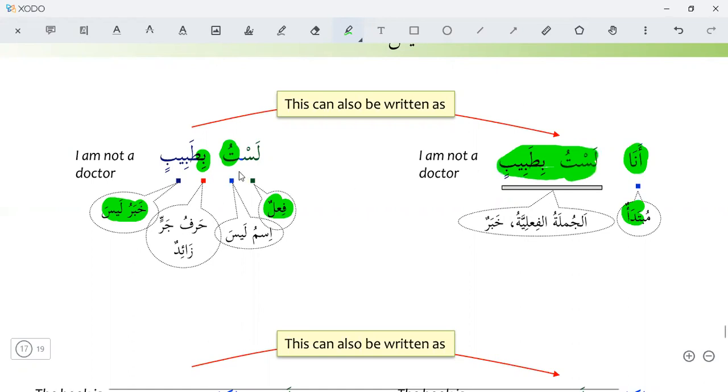Just now we have learned that a complete sentence can be a khabar, and this verbal sentence can be a khabar. Al jumlatul fi'liyyah, the verbal sentence, is a khabar here.